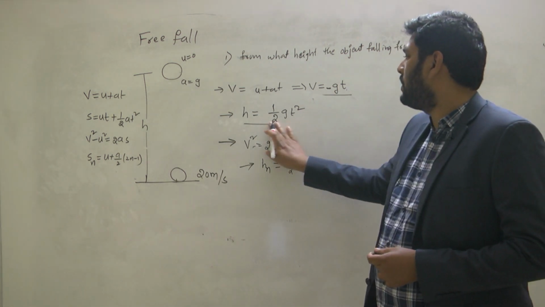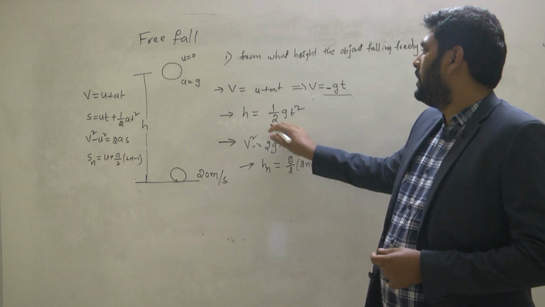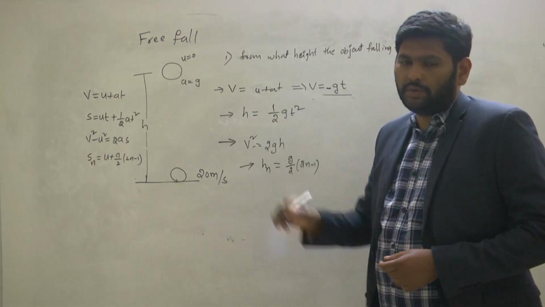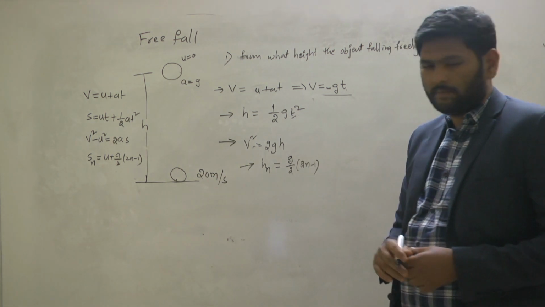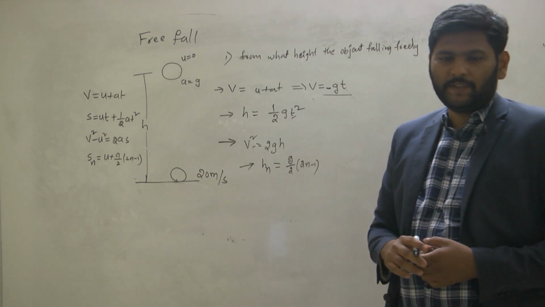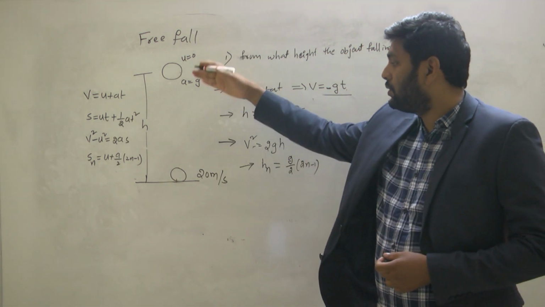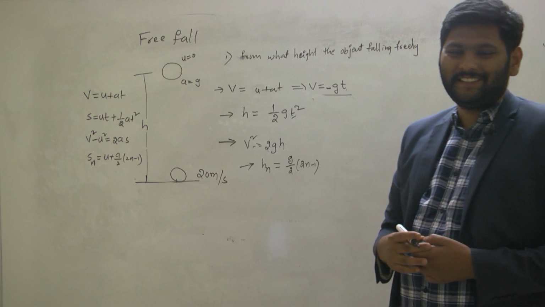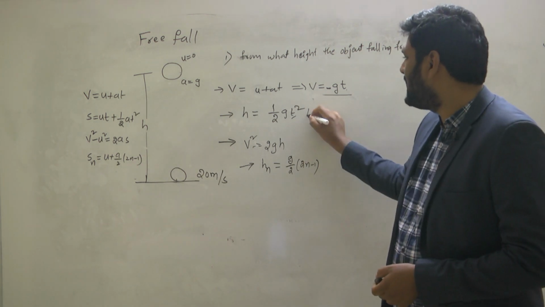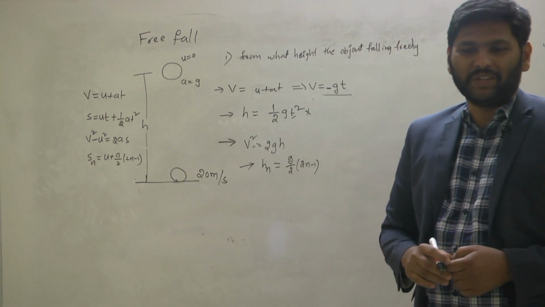In that, you know acceleration due to gravity very well. But do you know the time to cover this height? No, which means this is not helping you to know the answer.